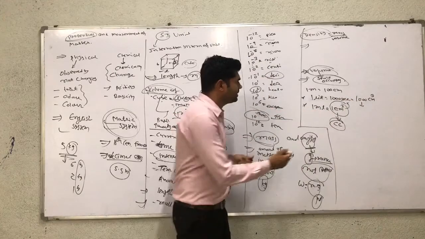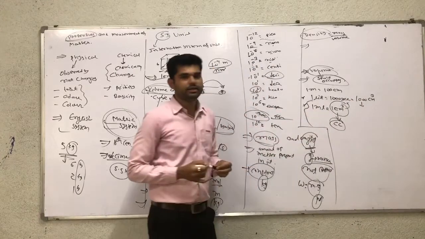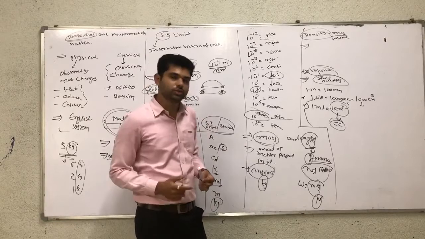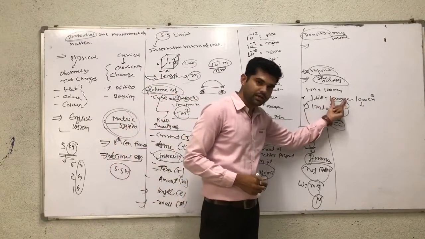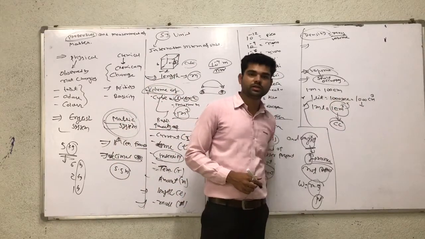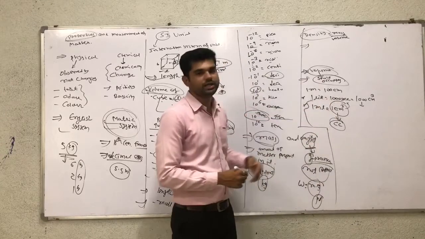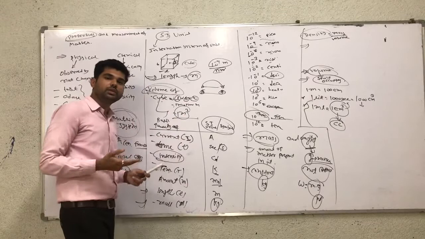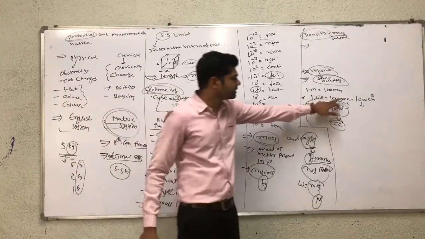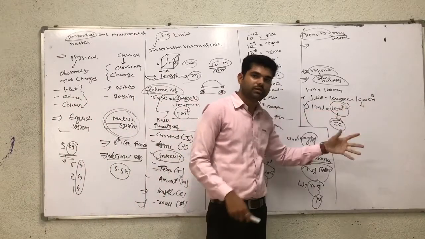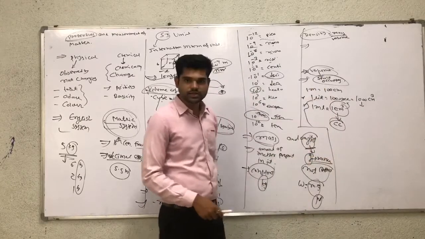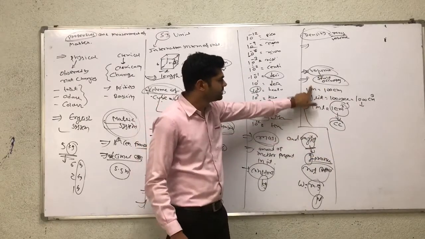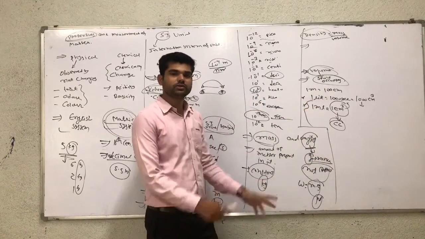How? Remember, 1 ml is equal to 1 centimeter cube. Therefore, 1000 ml is equal to 1000 centimeter cube. So for the relation between volumes, if you find a volume in meter cube, you can convert it into liter, milliliter, or centimeter cube. For conversion, you must remember these three relations between quantities.